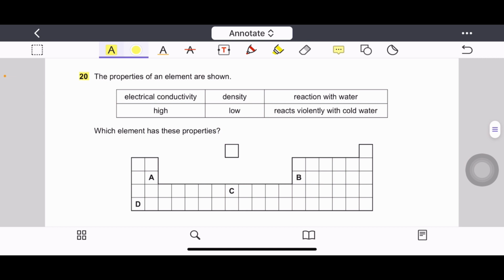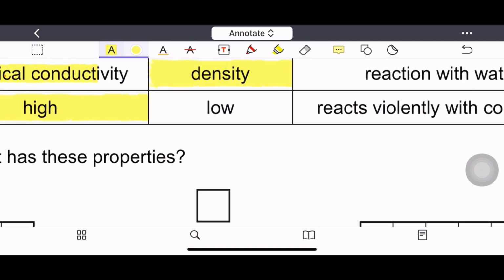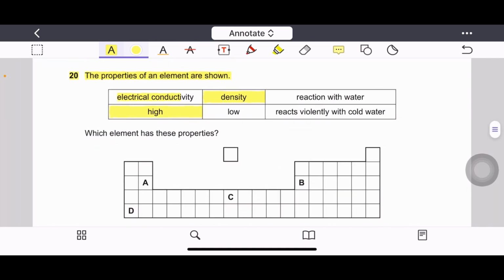Question number 20. The properties of elements are shown. Electrical conductivity is high, density is low. Reaction with water, it reacts violently with cold water. Properties are telling us that electrical conductivity is high, it means it can be metal.